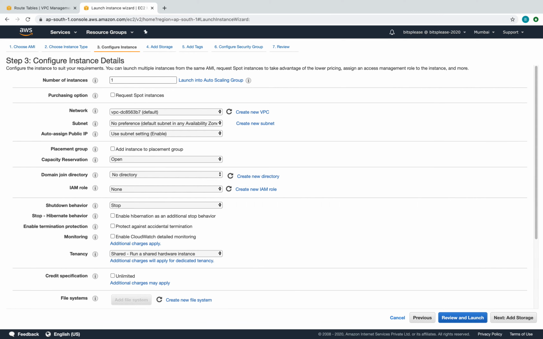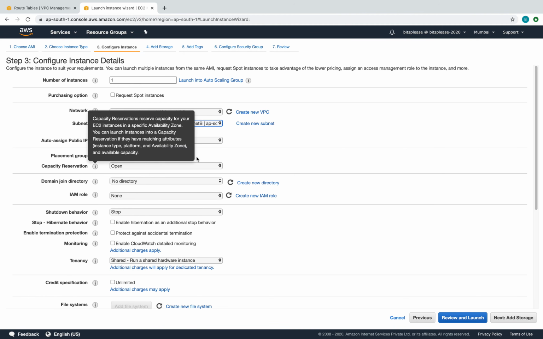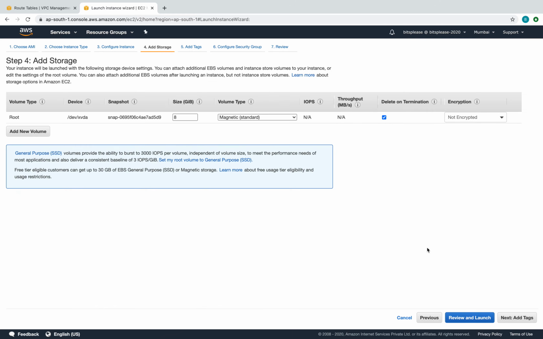And this guy, I have to put him in the public subnet, because I would want a public IP address to be assigned to this guy. So this is the VPC. Now the public subnet, I can select A or B. In fact, I'll go for redundancy purposes and I'll select the public subnet B in this case. All right, so that being done, it is going to get an IP address. I'm happy with that. Let's go and add storage.